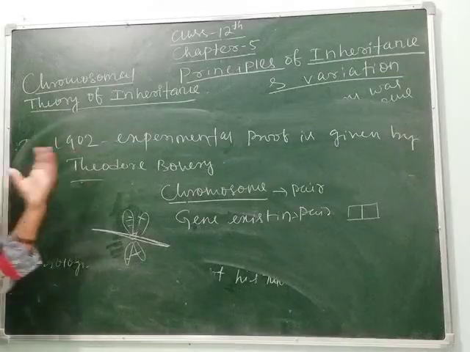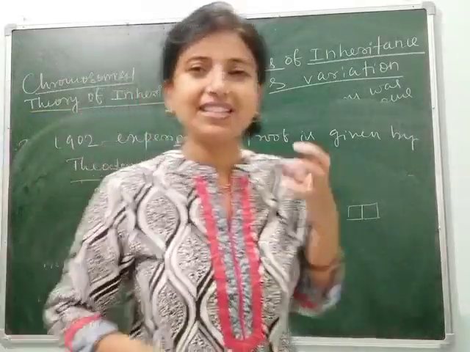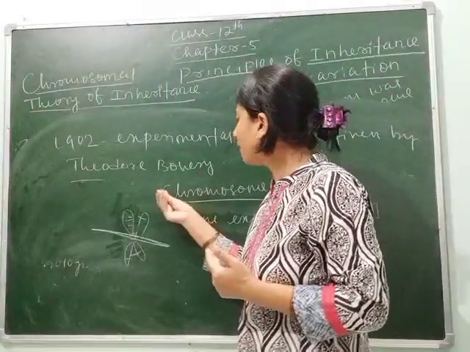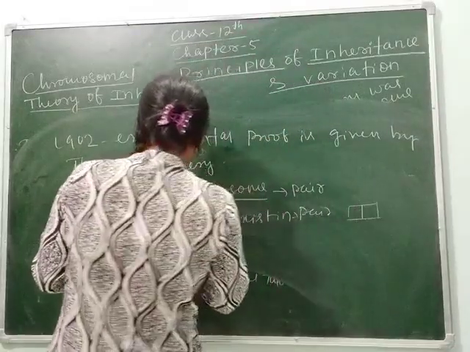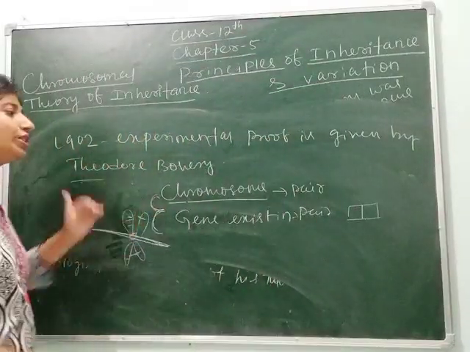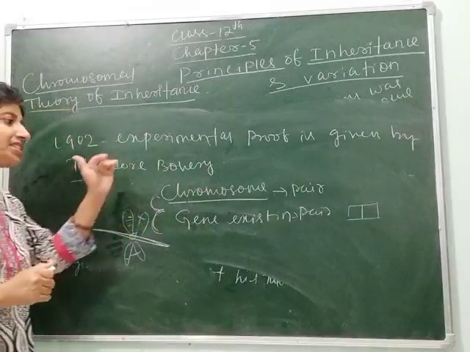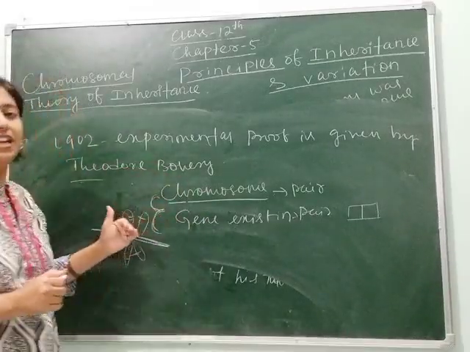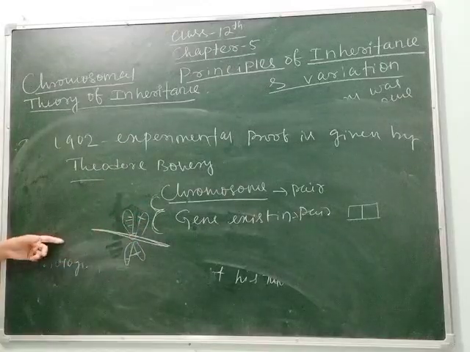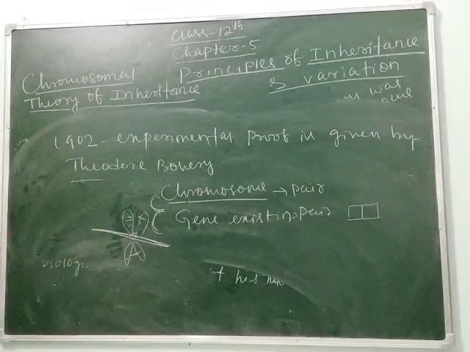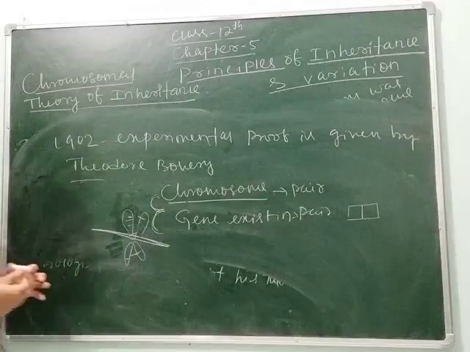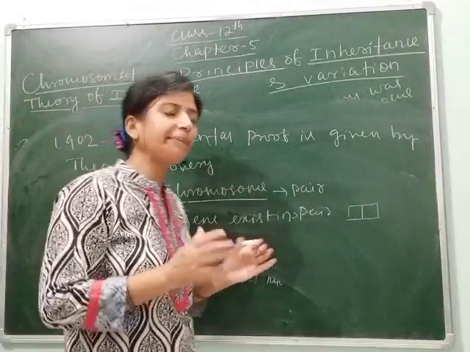And he found that the behavior of the chromosome is the same as the behavior of the gene, as they exist in pair, and due to their pairing, during gamete formation they have only a single one, means the chromosome number is half and the gene is half, which I have told you. Clear, students? So chromosome as well as gene both occur in pairs.